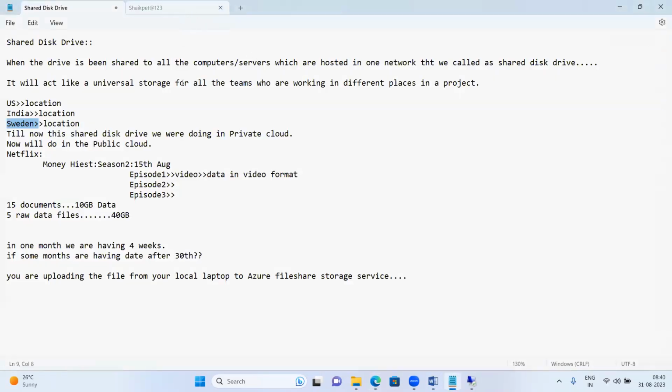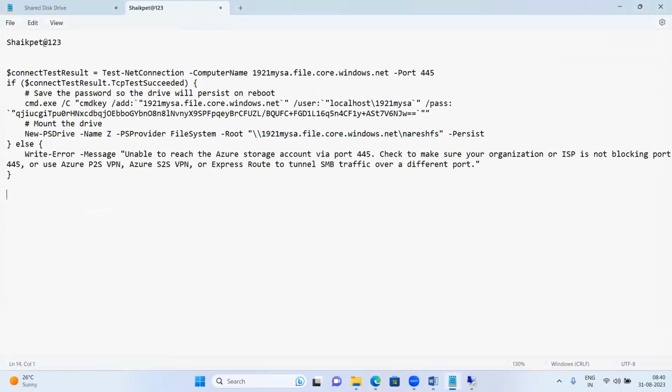They may ask this in the interviews also. What is this one? This is the protocol. This one is our storage account name. This is file.core.windows.net. The moment you see file in your URL, it means that it's a file share storage service. And Naresh FS is our file share name. My learnings is the file that you have uploaded.